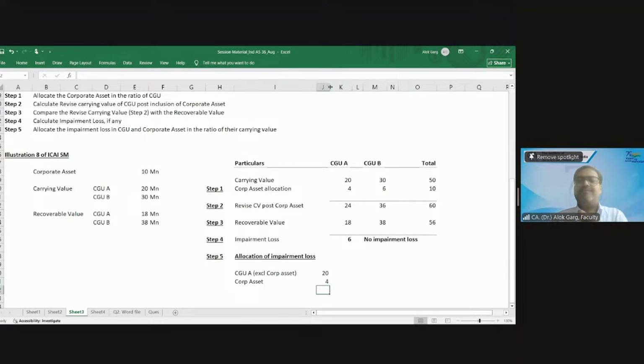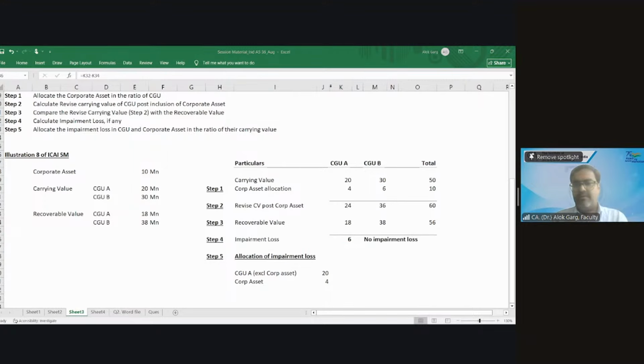In CGU B there is no impairment loss. In CGU A, the total carrying value is 24. In 24, what is the value of CGU and corporate asset? 20 and 4. I hope this is clear to everyone.